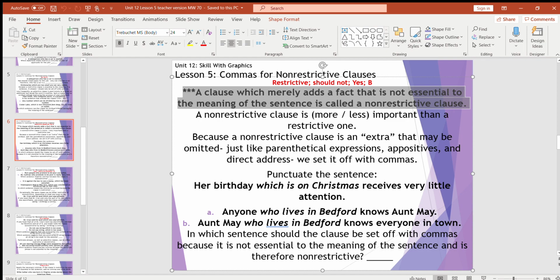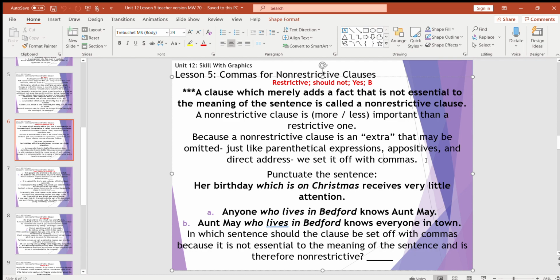So therefore, is a non-restrictive clause more or less important than a restrictive one? Well, it is going to be less important because it's just tiny little extra details that you don't necessarily need. Because the non-restrictive clause is just extra information that can be taken out, the same way any parenthetical expressions, appositives, or direct addresses can be taken out of the sentence and it still makes sense, you put commas around it, okay?